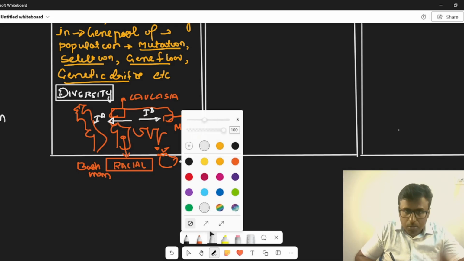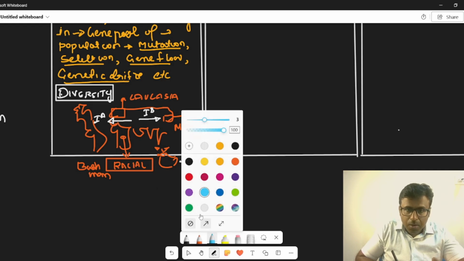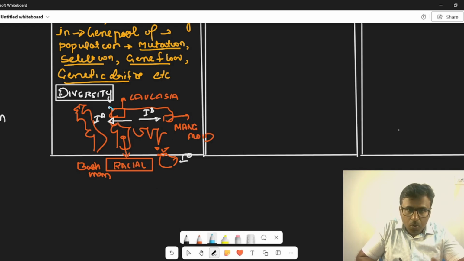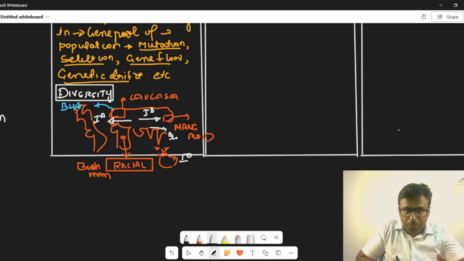And you can also talk about different characteristic traits. You have blue eyes here, and you have black eyes here.